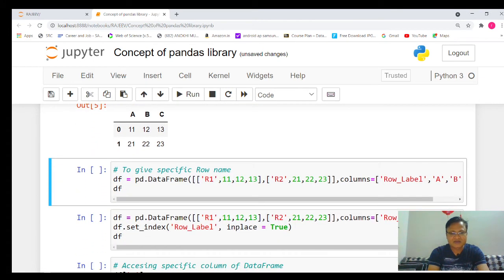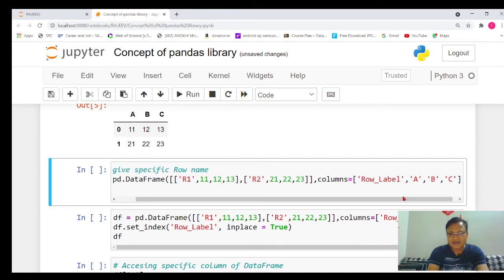Similarly, many times we want to give some specific row name to the data frame. By default, the row names are 0 and 1. If I want to give some specific row name, in the list only, the first element you need to give is the row name, whatever row name you want. Suppose I want the first row name to be R1 and the second row R2. So I have given R1 and R2 in single inverted commas, and the columns A, B, C will remain as they are. Only here I say I want the column name as a row label.